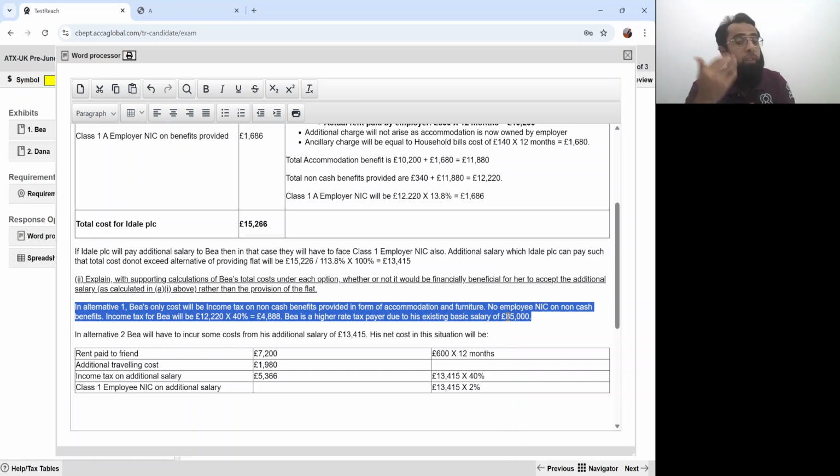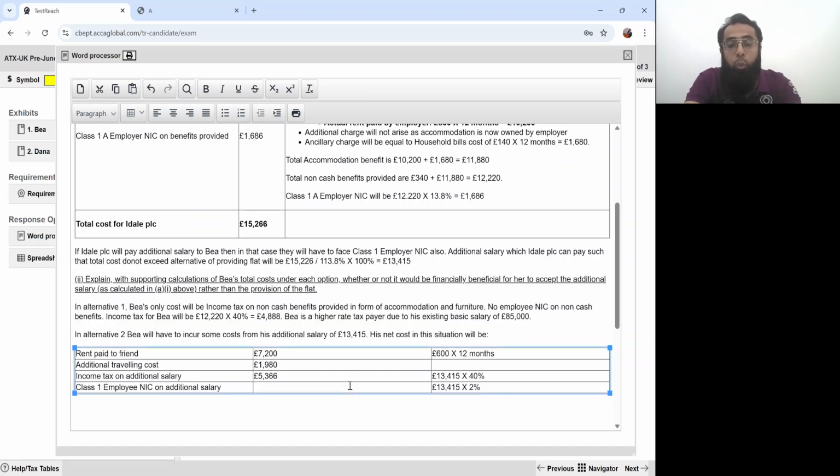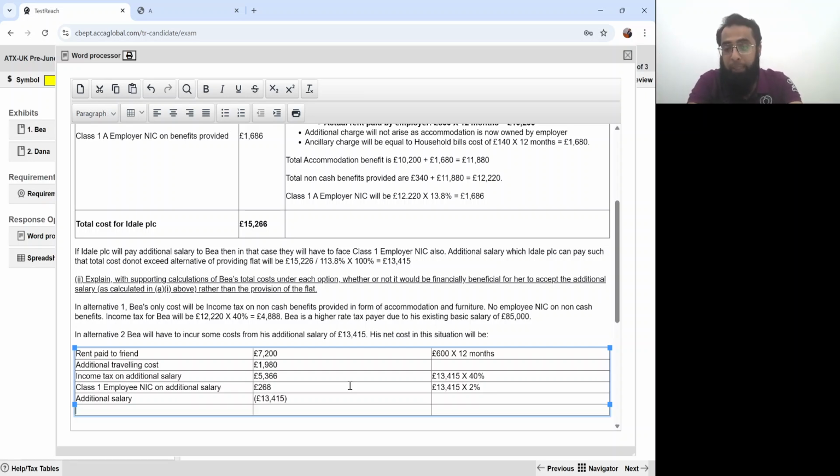After 50,270, you all know that the rate of class 1 employee NIC becomes 2%. So his existing salary must have used the starting bands. So that is 268 pounds.